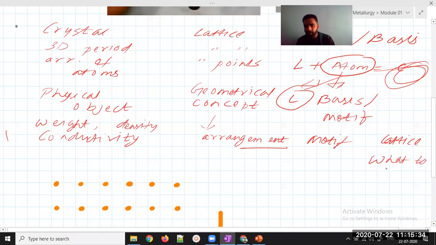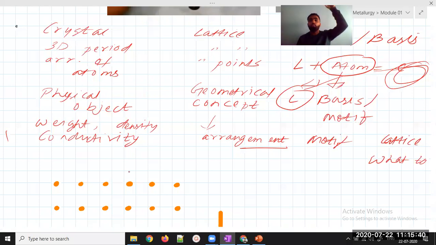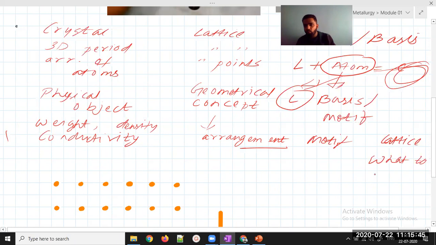If you want to keep a heart at that point, a mug, an atom, or an electron at that point, that is the function of lattice. Sorry, it will tell you how to repeat. Lattice will tell you how to repeat, meaning what should be the arrangement, periodic or not periodic.